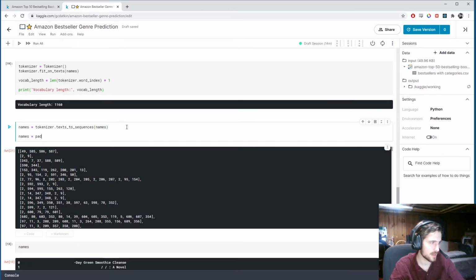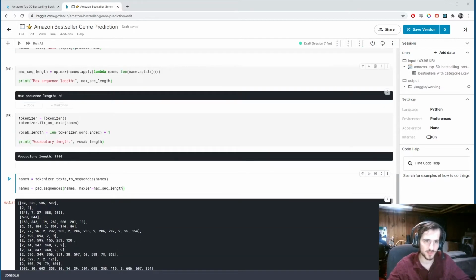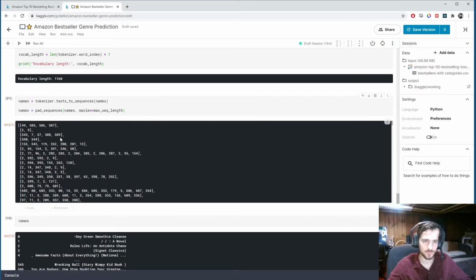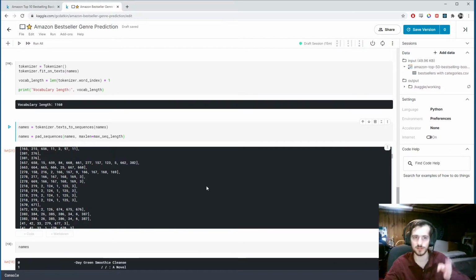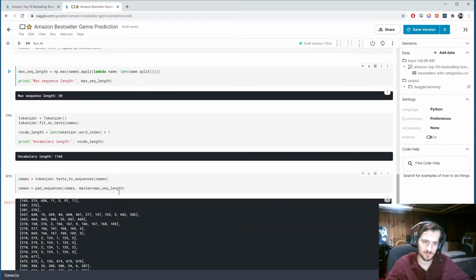So names equals pad sequences. This is from keras.preprocessing.sequence. We're going to pad sequences on names. We're going to set the maximum length of a sequence to max sequence length, so this will pad up to max sequence length if we have a shorter one. I think our max sequence length was 20. So for example, this one only has 2, so it will be converted to a sequence of length 20 with zeros in all the other 18 spots. And that will happen for all of these. If we did have something that was over 20, it would be truncated down to 20. But since we are using the maximum length, we should not have a problem with that.